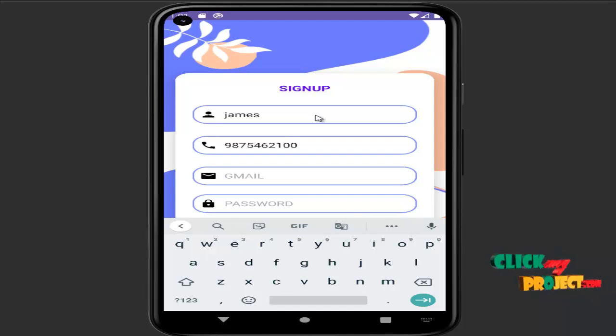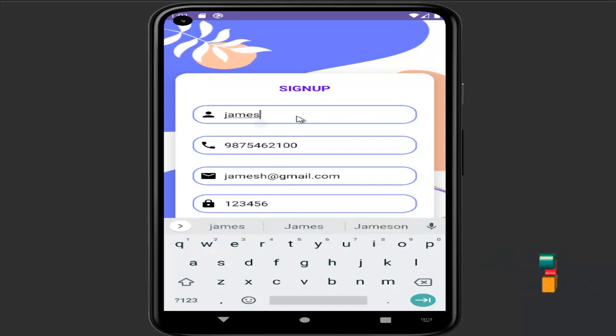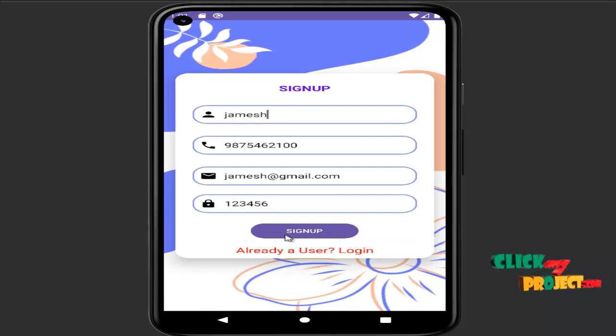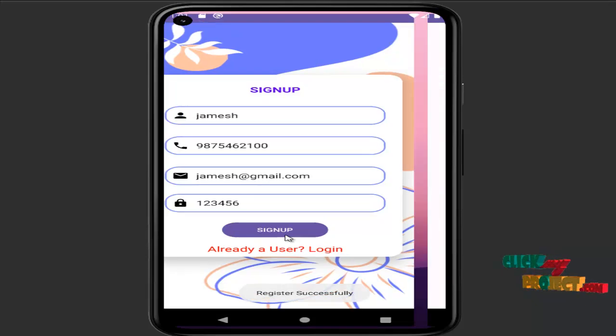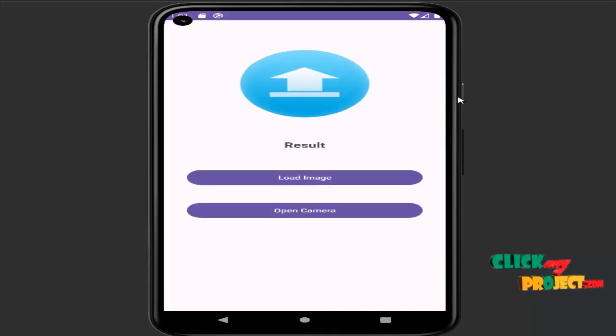Gmail: james@gmail.com. Password is 123456. The password is a minimum of 4 to 6 letters. Then click sign up. Registered successfully, and it goes to the main page.